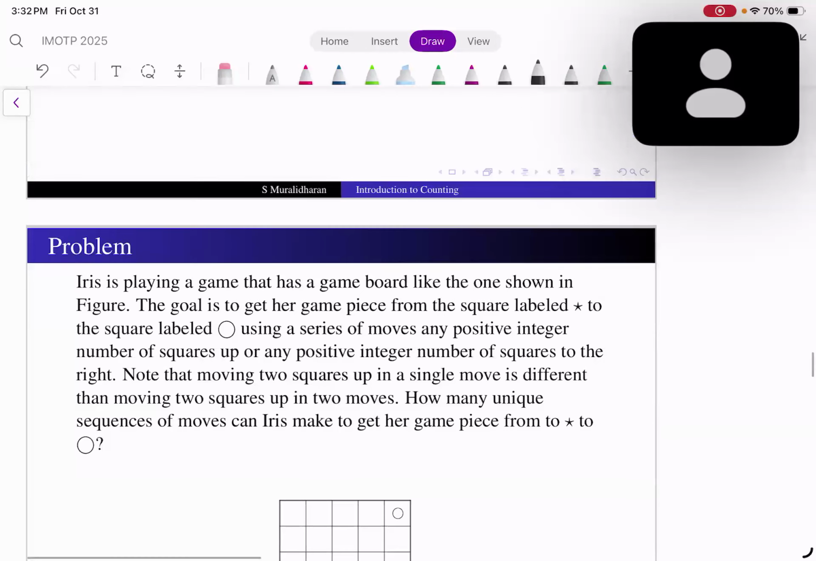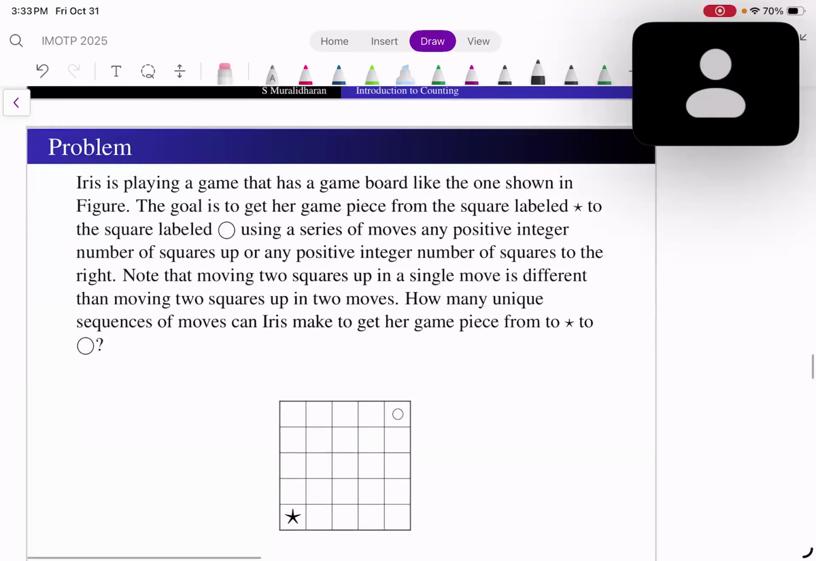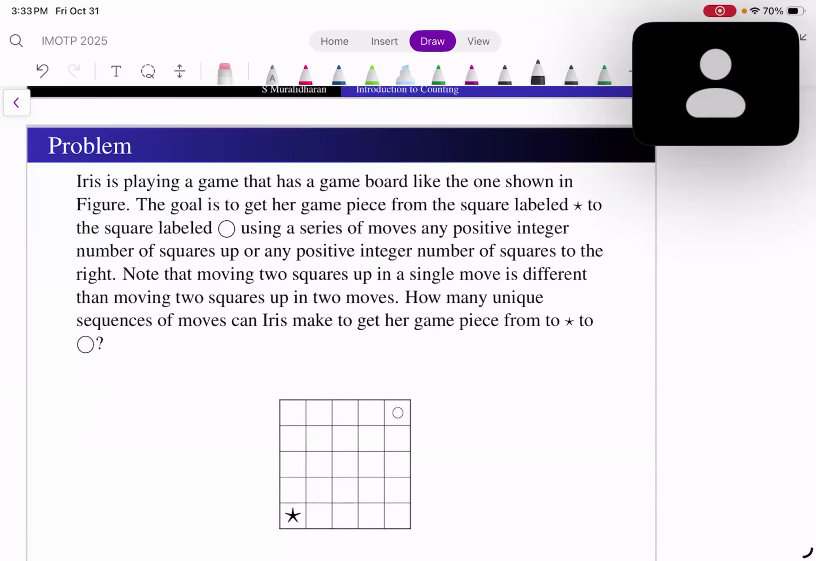Yes. So note that we have not used anything other than the addition principle. Okay. Now Iris is playing a game. It's like a board like this one. The goal is to get the game piece from this place to this place.